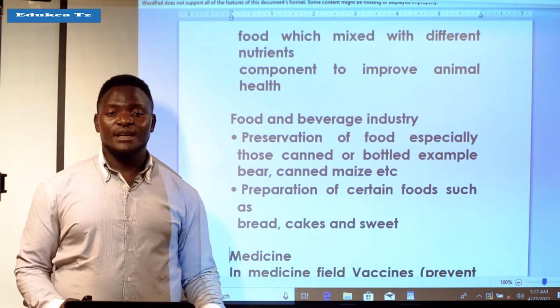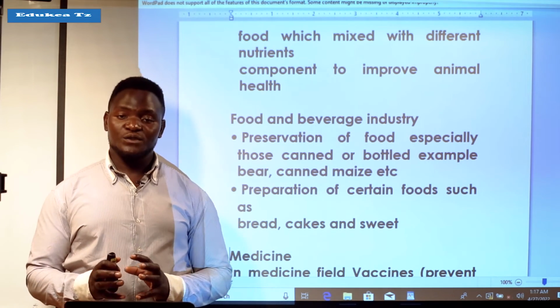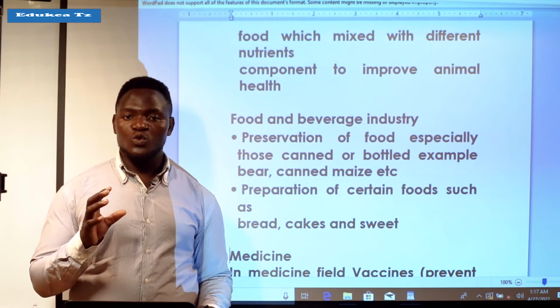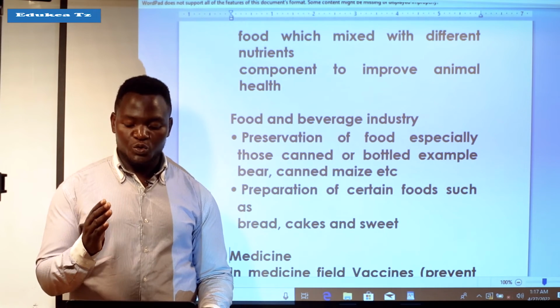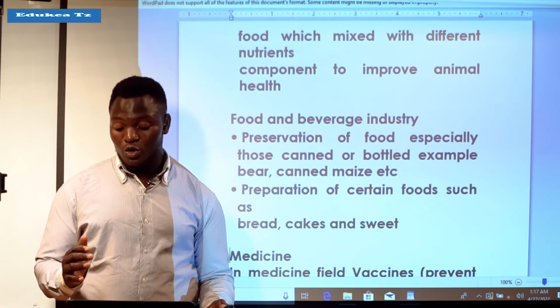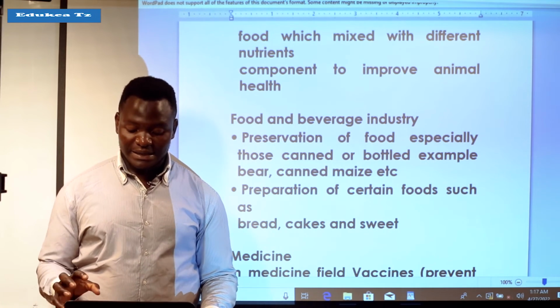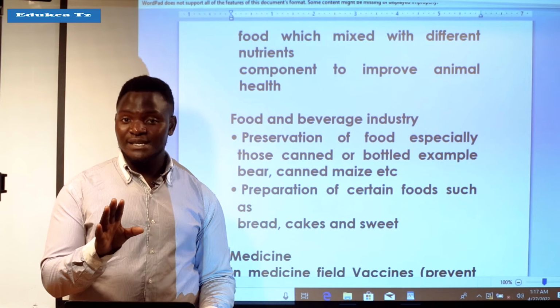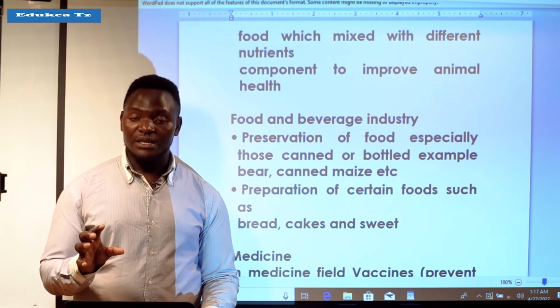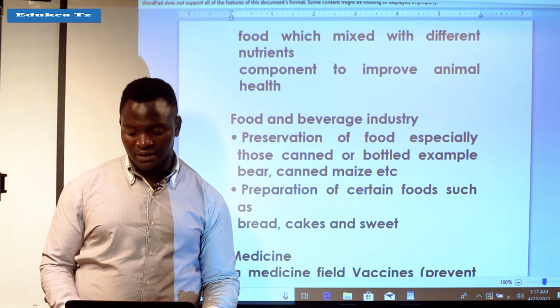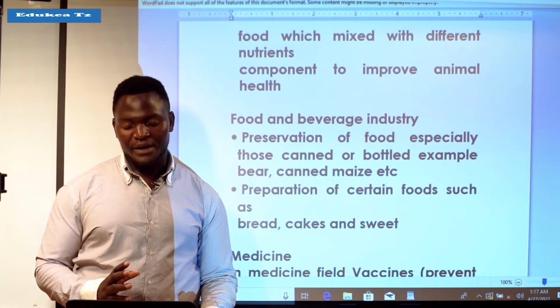There are various foods which are canned and sealed in good packages so they can be used for a long time. That is just an application of chemistry in agriculture.